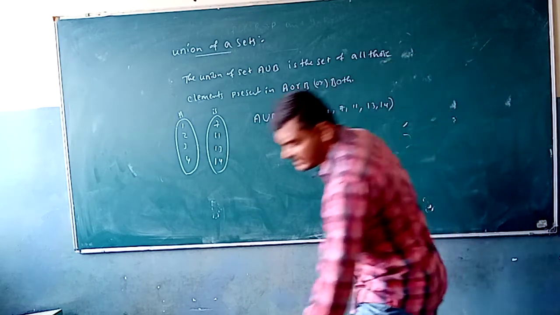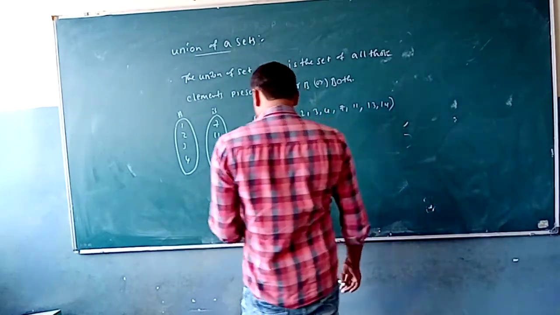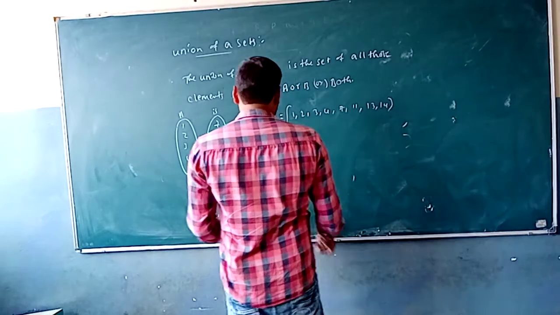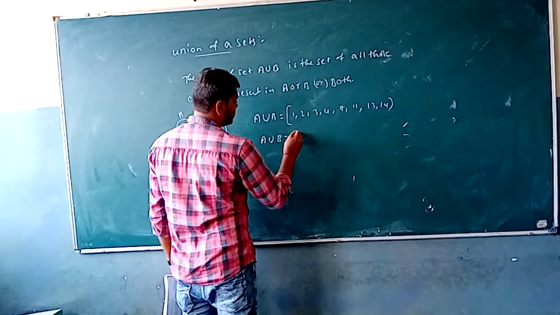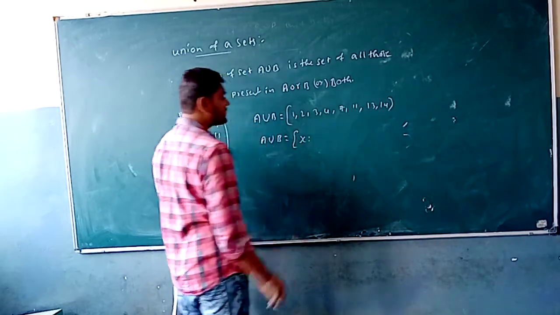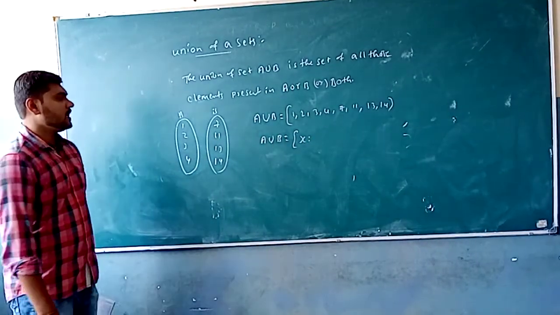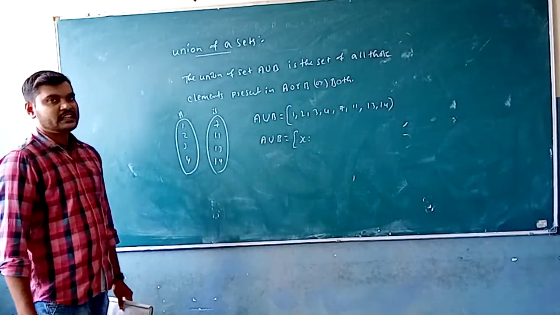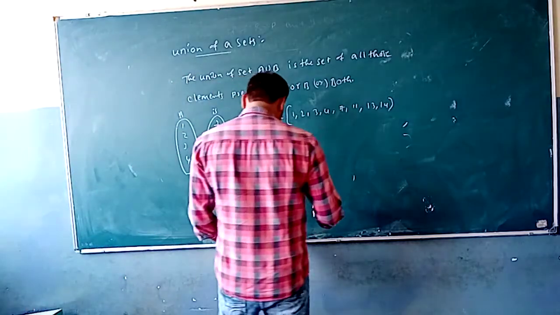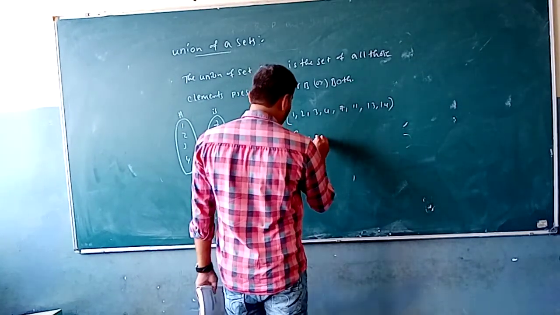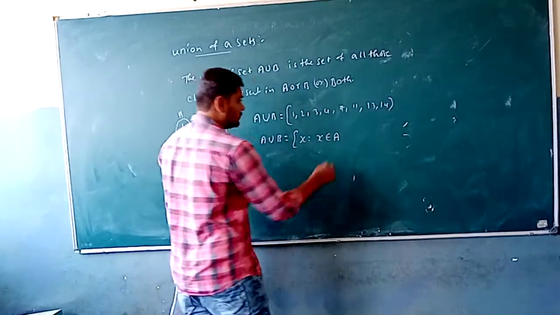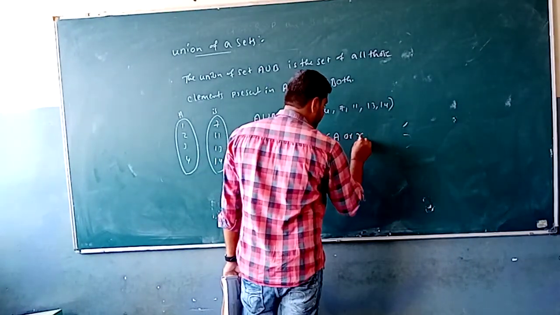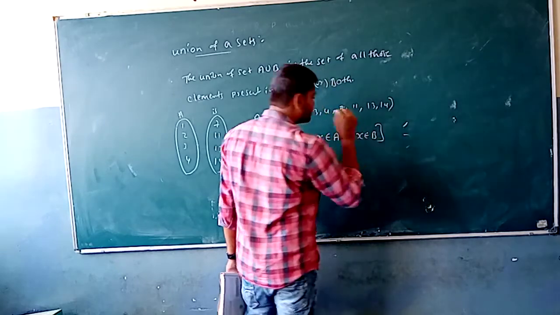It can be represented like this: we can say that A union B is equal to the set of such X. If we represent the elements of A union B by X, then X can be written as: X belongs to A or X belongs to B.